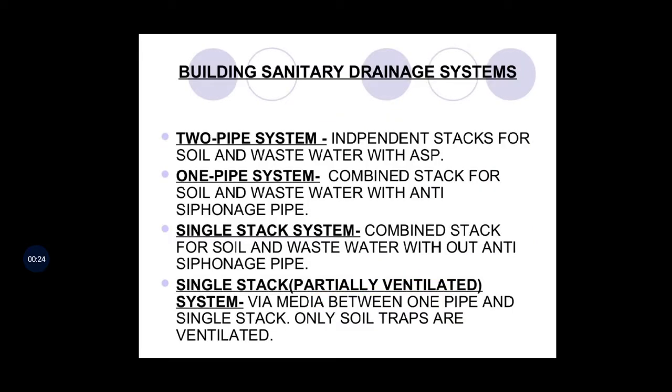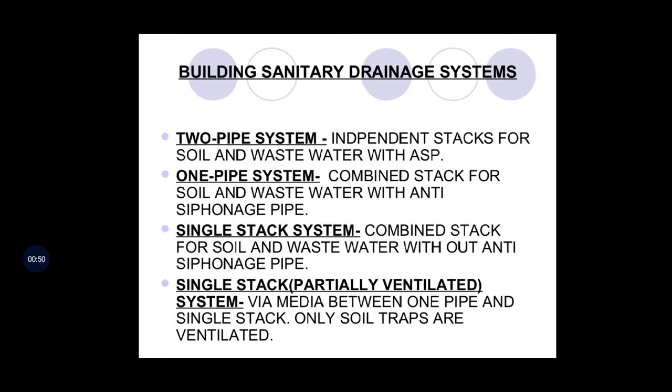The sanitary drainage system of plumbing has four types: two pipe system, one pipe system, single stack system, single stack partially ventilated system. What is two pipe system? It is independent stack for soil and wastewater with vent.